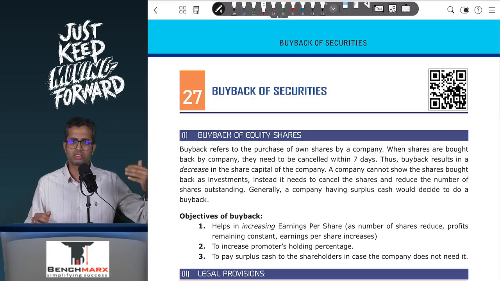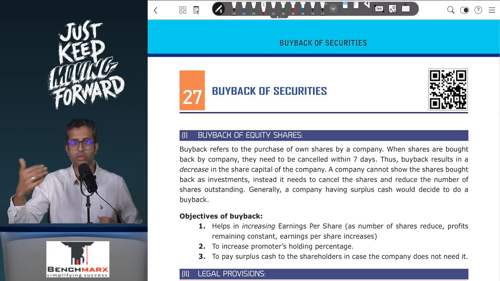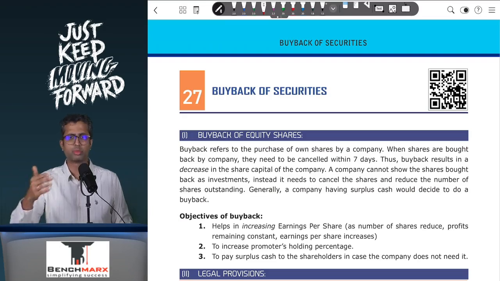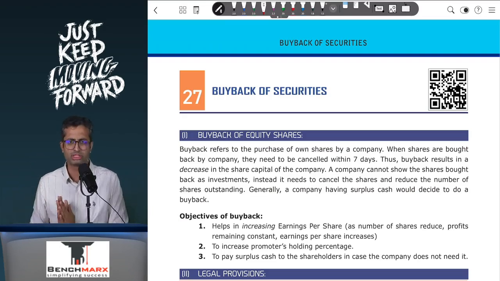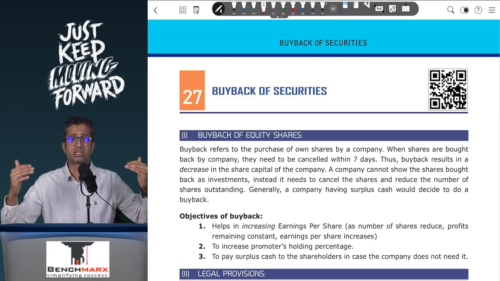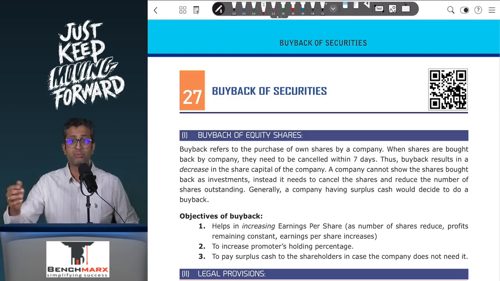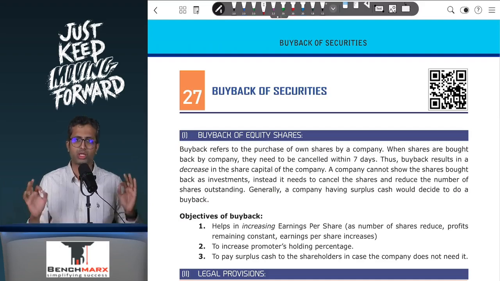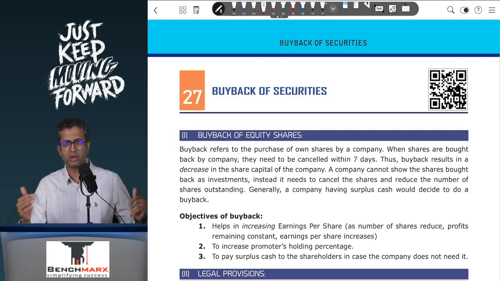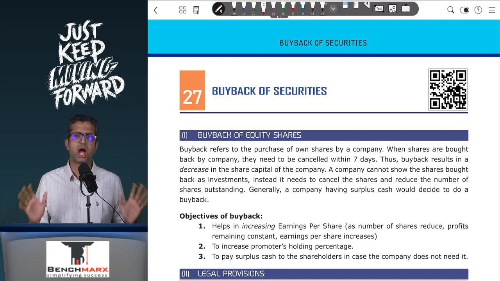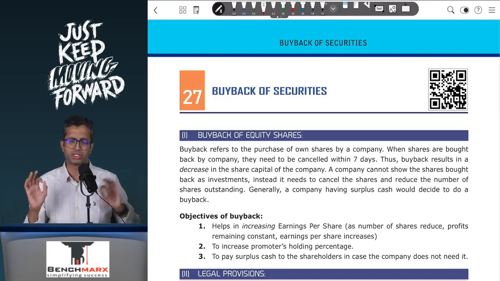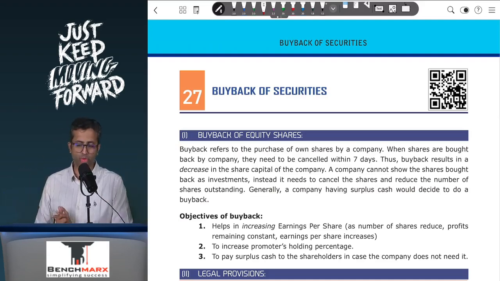First is a standard question where you have been given the number of shares that you are going to buy back and you are asked to prepare the journal entries and sometimes even the balance sheet. Second type of question is there are certain limits which are prescribed and you have to figure out what is the maximum permissible shares that you can buy back. So the second part is what is more often asked in the exam, but nevertheless we'll discuss the questions and the concepts for both of them.